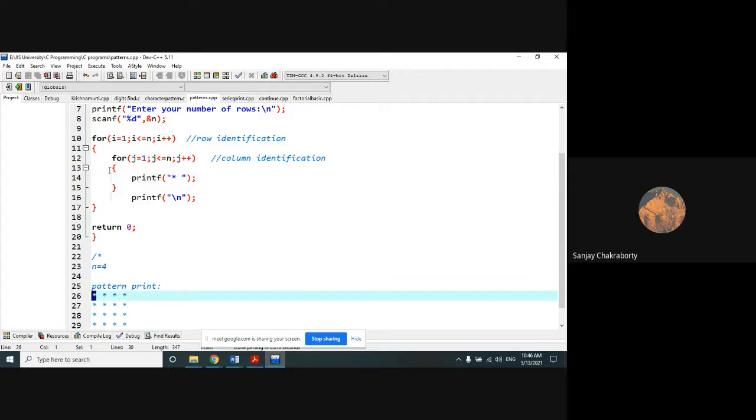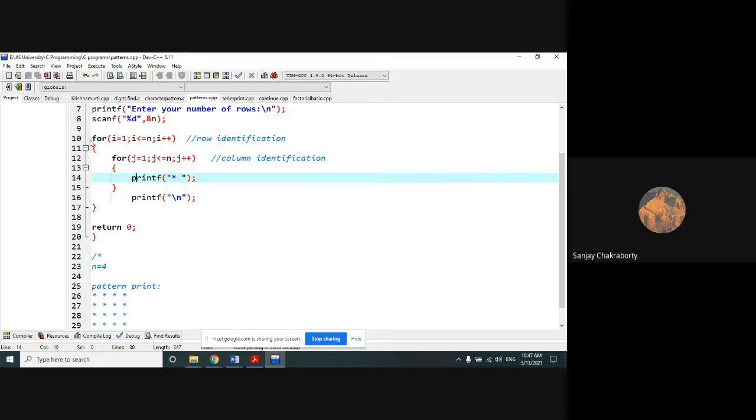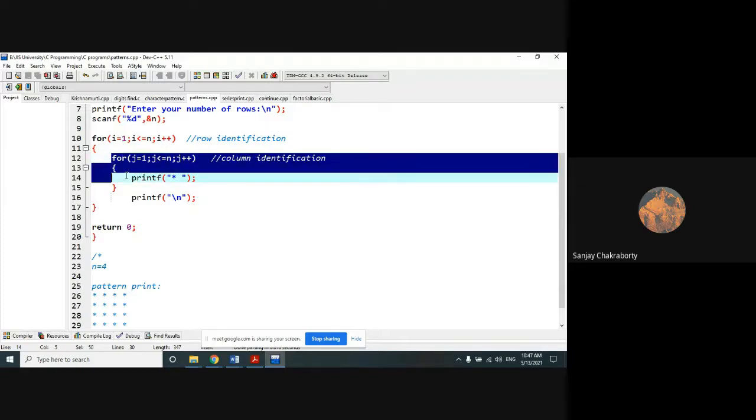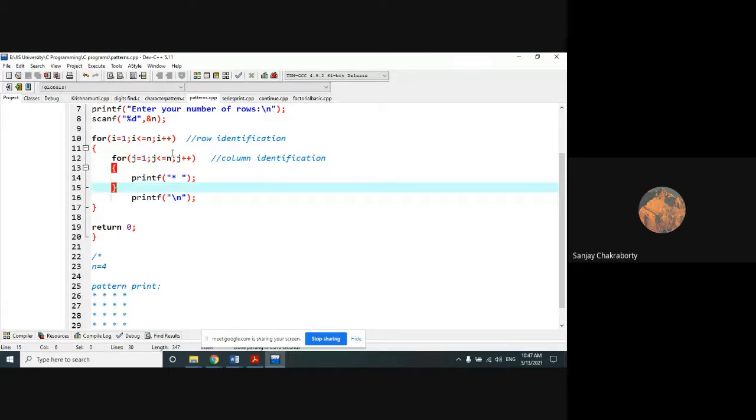But the inner loop will execute again. Why? Because in the case of a nested for loop, the logic tells that first the inner loop execution should be fully completed, then the outer loop execution will be completed. Let me repeat again, the nested for loop logic tells that first the inner for loop execution will be fully completed, okay, after exhausting the inner for loop execution, then the outer for loop execution will be completed, right? So for one value of i, that means for i equal to 1, j will be repeated n number of times. So what is the value of n?